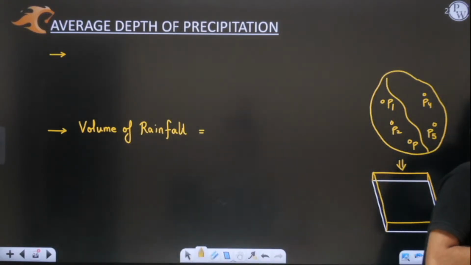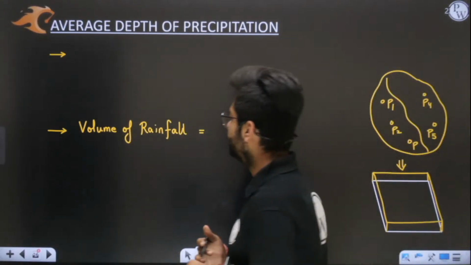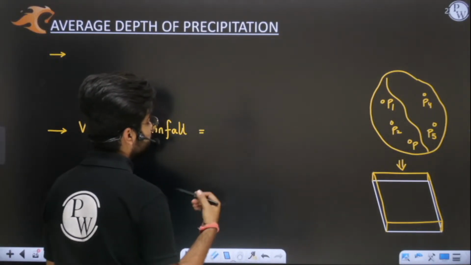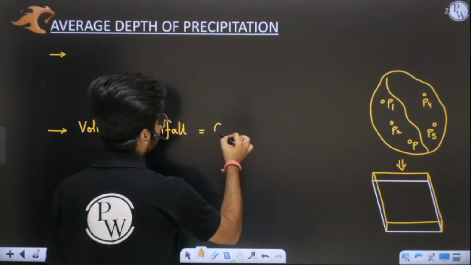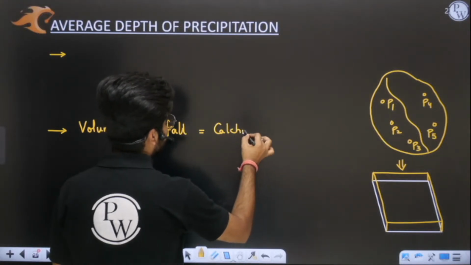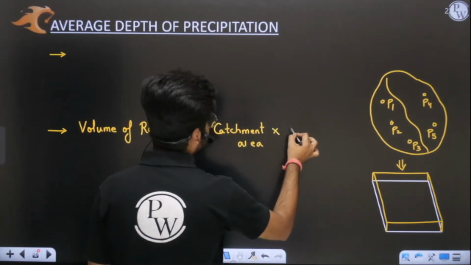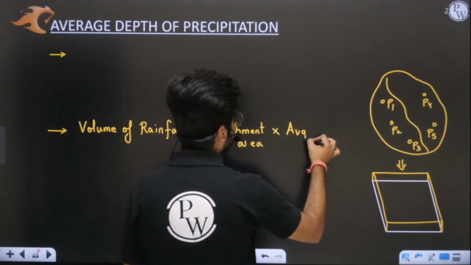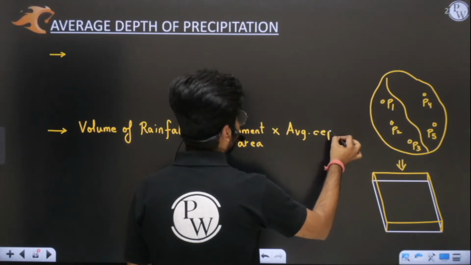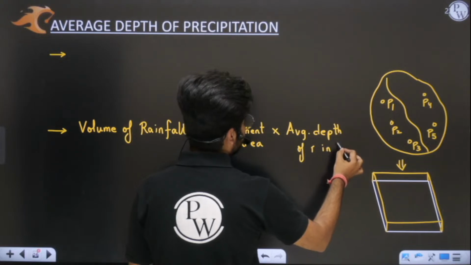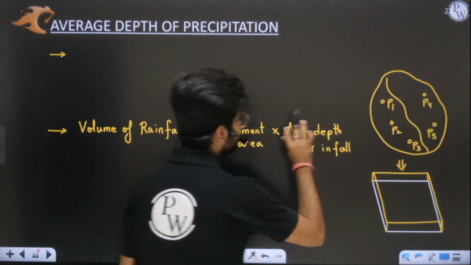Yes, perfect, Vishal. We have to estimate the volume of rainfall. So for that estimation, I will multiply my catchment area by the average depth of precipitation, or simply rainfall. This average depth is very important.